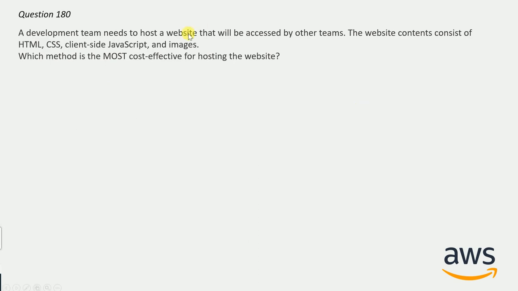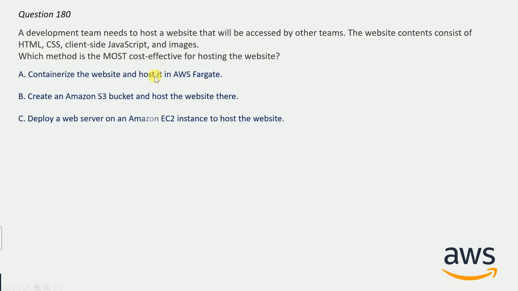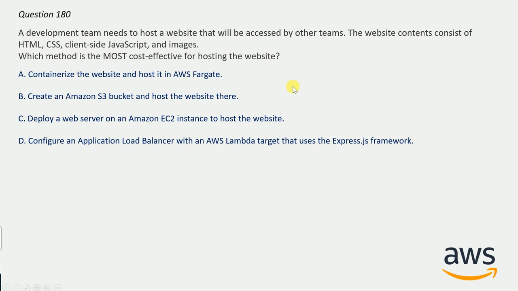A development team needs to host a website that will be accessed by other teams. The website content consists of HTML, CSS, client-side JS and images. Which method is the most cost effective for hosting the website? And here are the options. Take your time to guess the correct answer. And the correct answer here will be option B. Create an Amazon S3 bucket and host the website there. Because here we can see from the question itself that the content is a static one. And for static content, Amazon S3 is the most cost effective, or we can say cheapest, solution. So option B is the correct answer here.